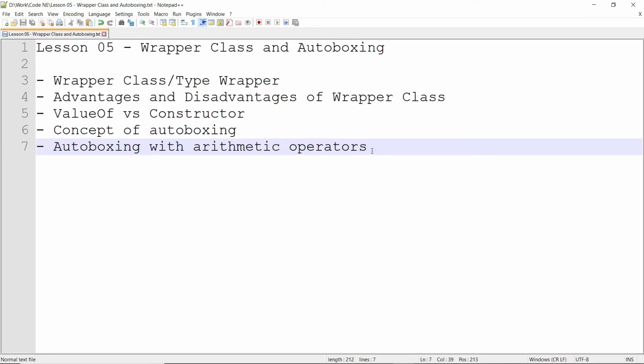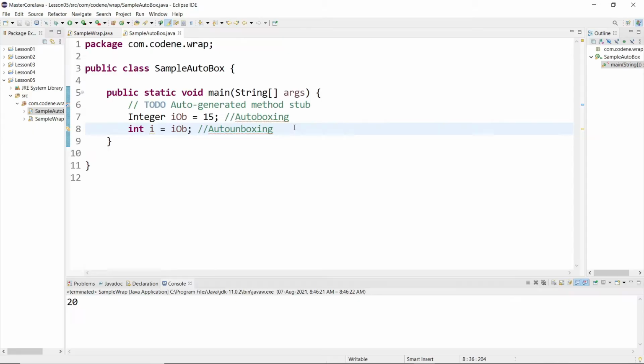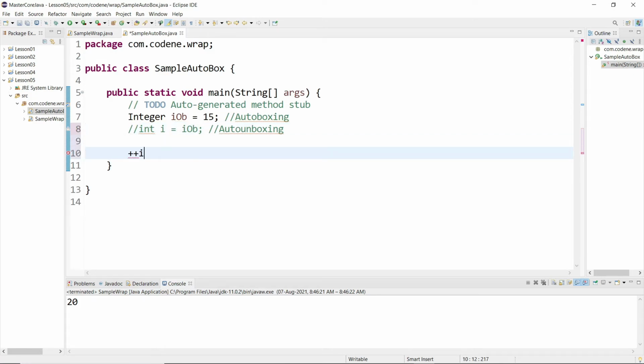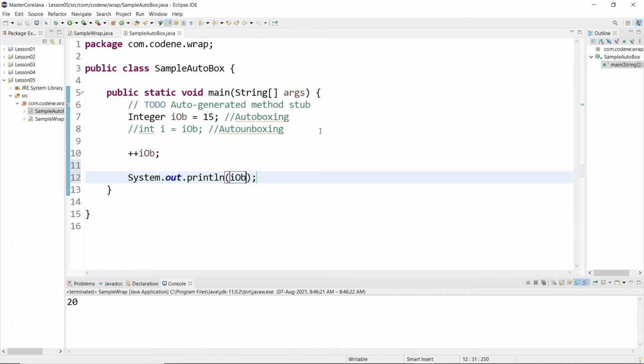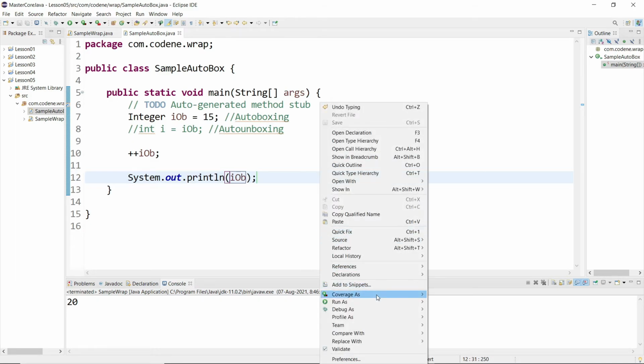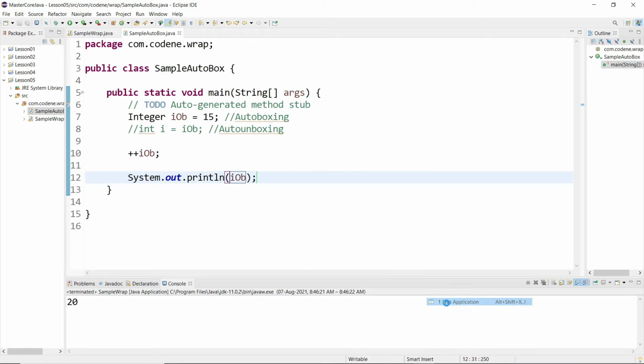And the last topic that we are going to deal with today is how auto boxing also works with arithmetic operators. I'll give you a few examples so that you can understand this. Here I'll comment this out, and I use an increment like i plus plus iob and then print it out. When I run this, you will see I am getting 16.